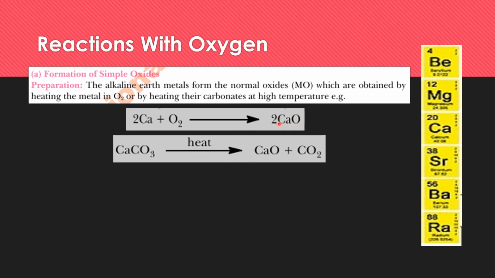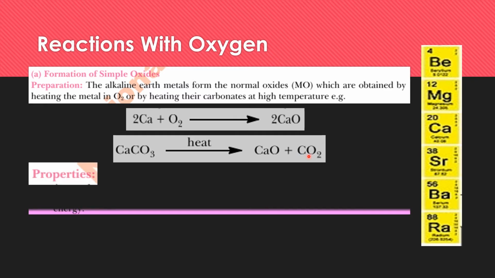And what do we mean by normal oxides? In the normal oxides, the oxidation number of oxygen is normal, that is -2. Here you can see oxygen carries the -2 oxidation state and calcium carries the positive, or +2, oxidation state. So normal oxides are formed when alkaline earth metals react with oxygen, and when the carbonates of these alkaline earth metals are heated, they also decompose into the respective oxides and carbon dioxide gas is released.